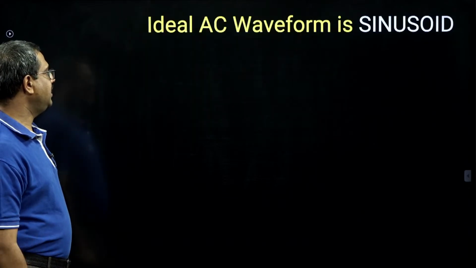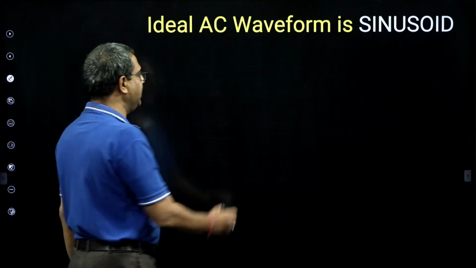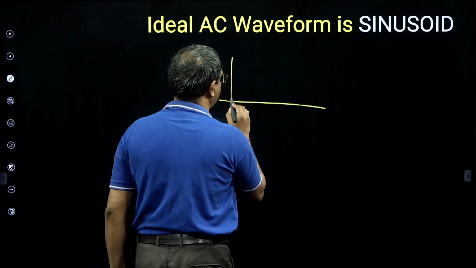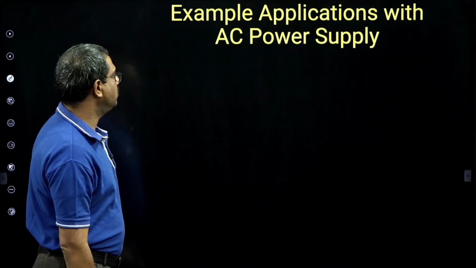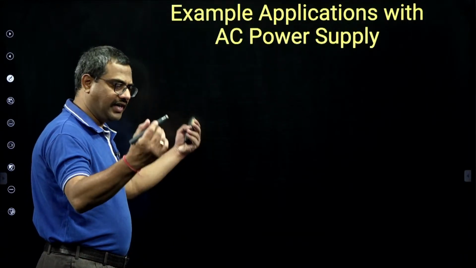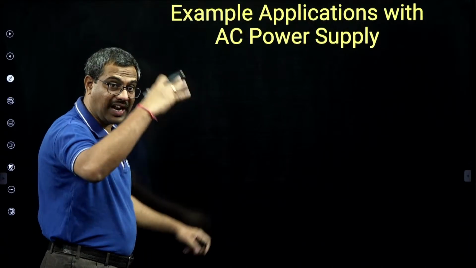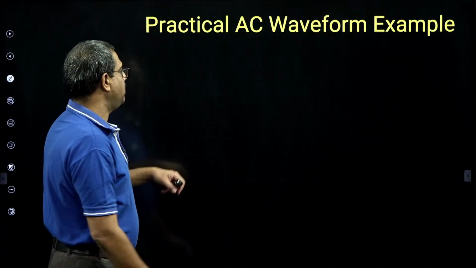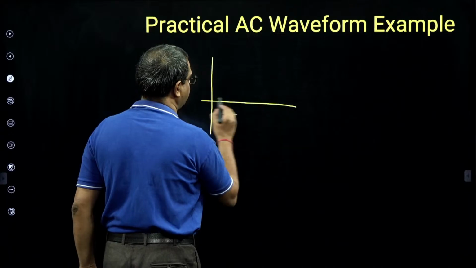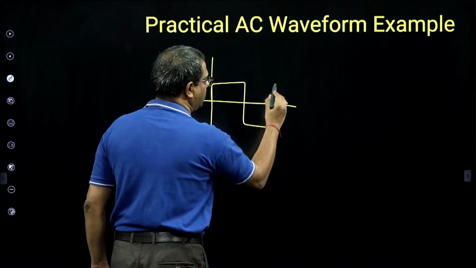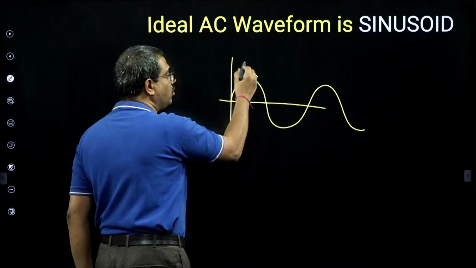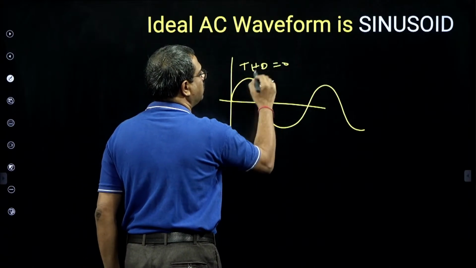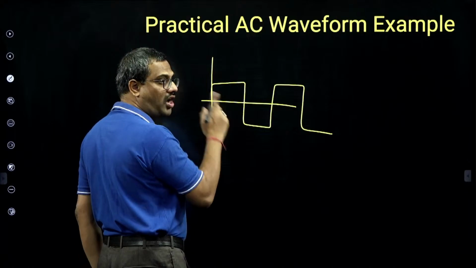The ideal AC waveform is a sinusoid, because its total harmonic distortion is 0. Examples of AC: our entire generation, transmission, distribution and utilization at power level is AC. But a practical AC waveform has harmonics, like a square wave. This is AC but not ideal AC. Ideal AC is this one only, because its total harmonic distortion is 0. But here there will be harmonics.